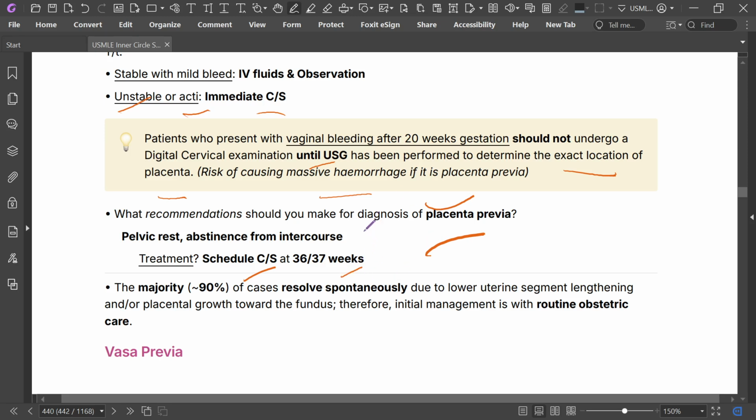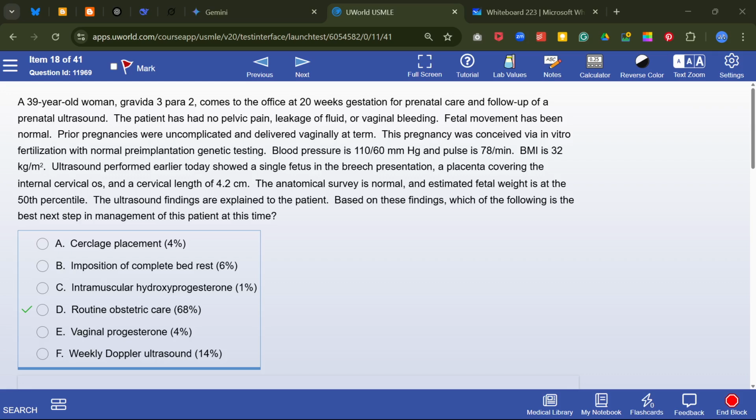The majority, 90% of cases, resolve spontaneously due to lower uterine segment lengthening and placental growth toward the fundus, and initial management is routine obstetric care.